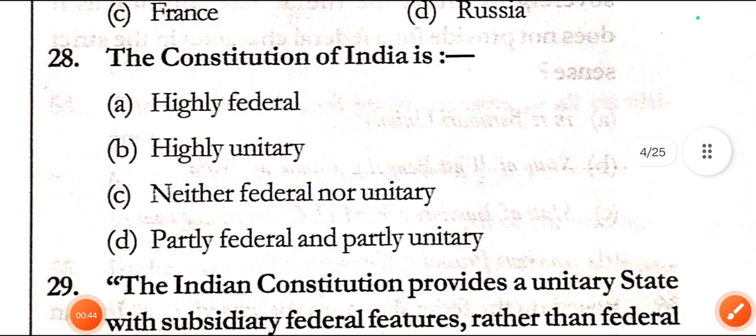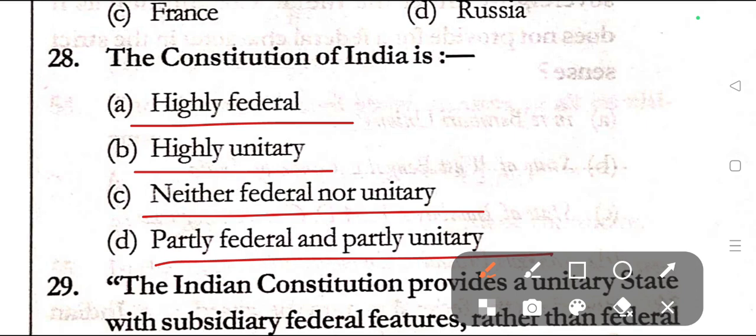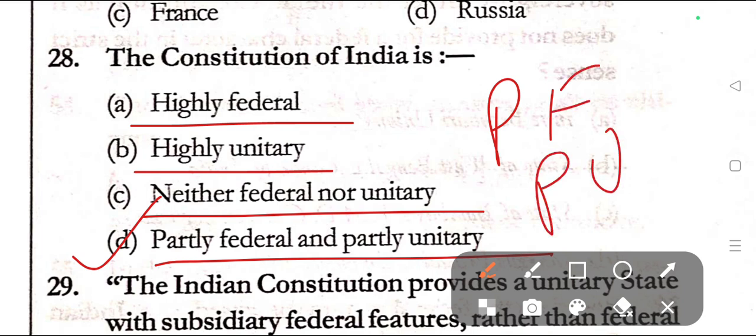Question number 28. The Constitution of India is option A, highly federal, option B, highly unitary, option C, neither federal nor unitary, option D, partly federal and partly unitary. Here the correct answer is option D. The Constitution of India is partly federal and partly unitary.